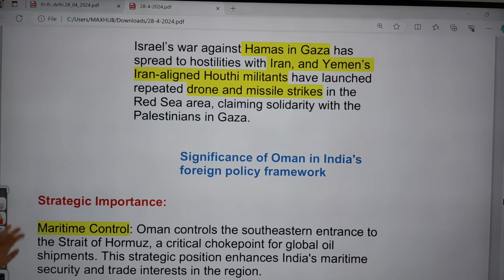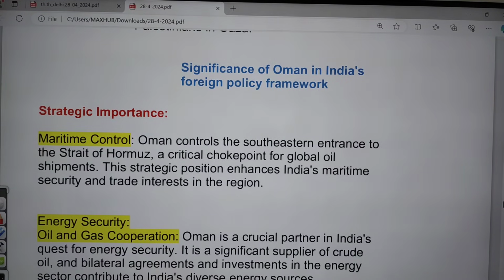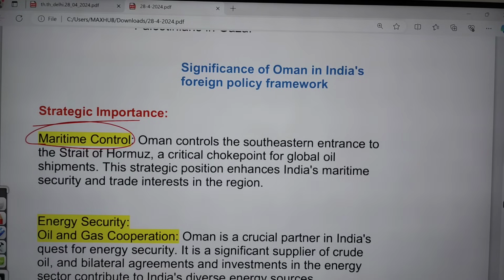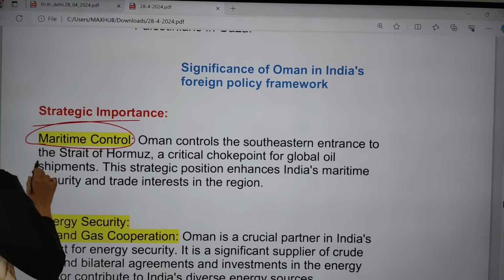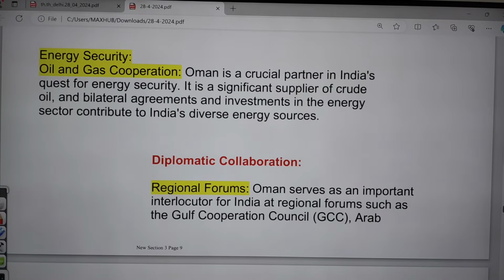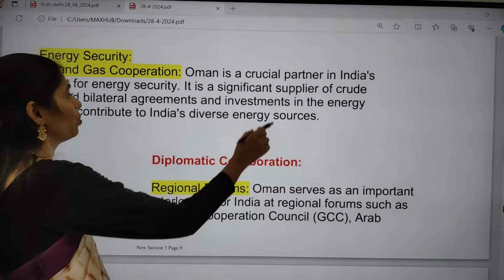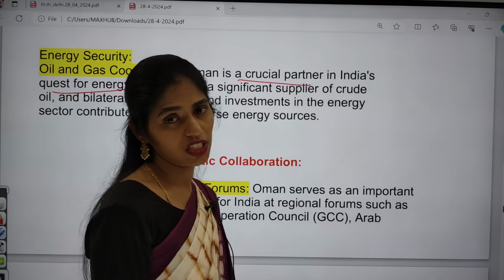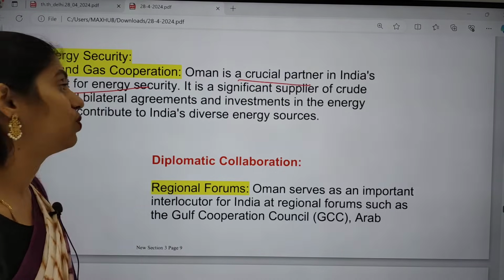That is the thing. And why is Oman important for India, so what is the significance of Oman? The first one is strategic importance. On maritime control, Oman controls the southeastern entrance to the Strait of Hormuz, which is one of the important choke points for global oil supplies. And this one is regarding energy security. They have oil and gas cooperation, so Oman is a very crucial partner in India's quest for energy security. India is always focusing on energy security, and in that Oman is very important.